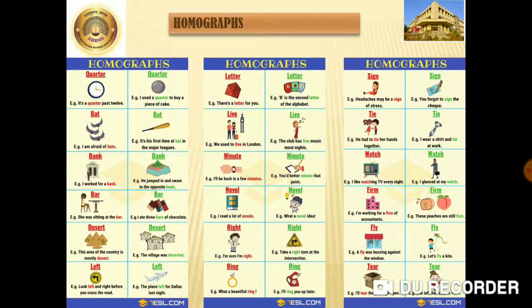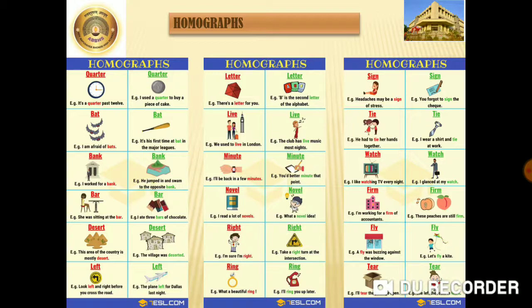Then the bank, where we deposit our money, and the bank of a river. Then bar, desert, left, letter, live, minute, novel, right, ring.